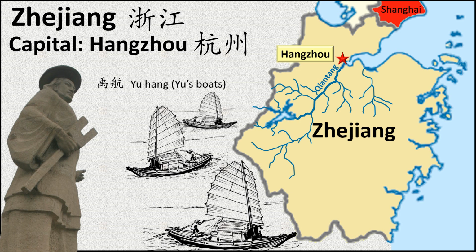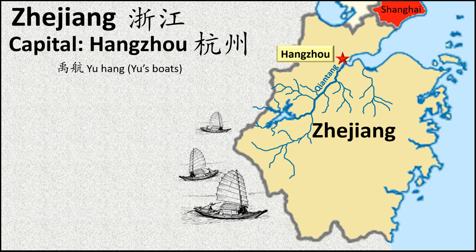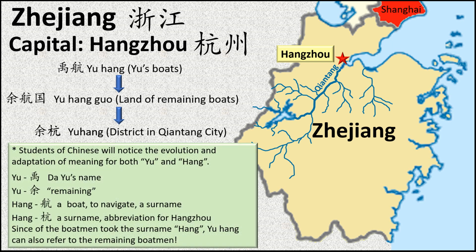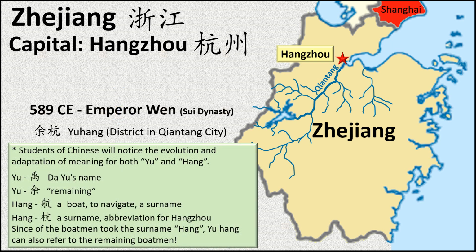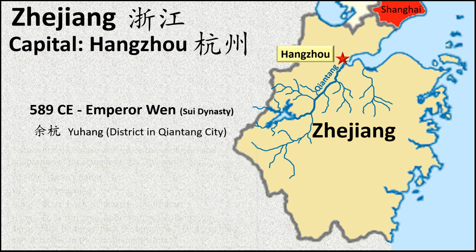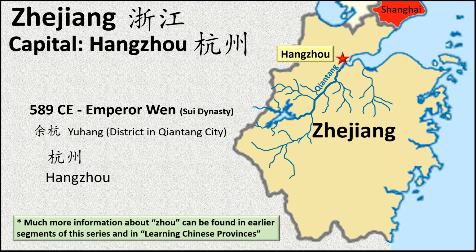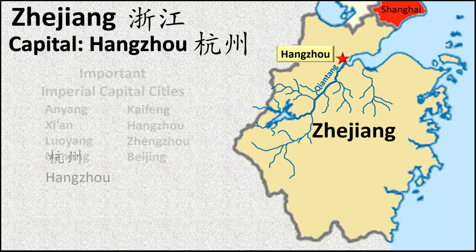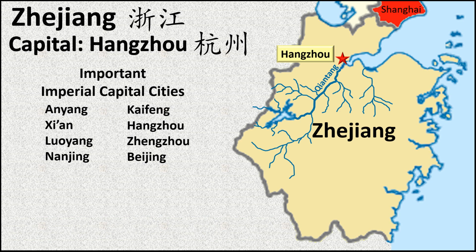Once the work was completed, he left some of the boats and workers. That spot became known as Yuhangguo, which means the land of remaining boats. Later, this spot became a district named Yuhang within Qiantang. When the Sui dynasty emperor decided to rename the capital, he took the name Yuhang, dropped the first character, and added our old familiar Zhou to the end. Hangzhou.